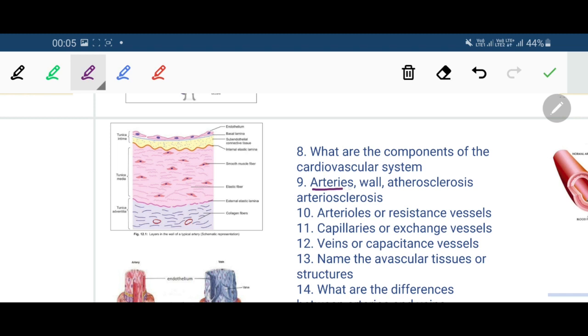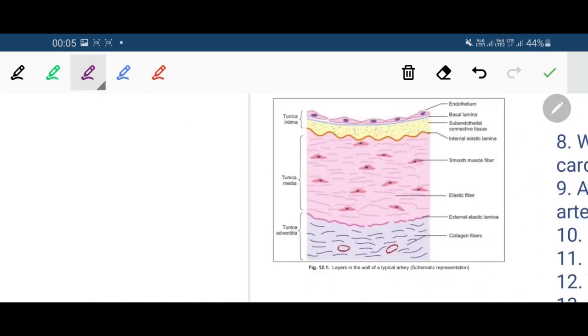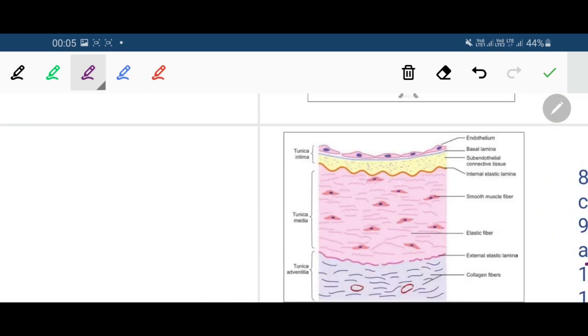So the wall of the arteries and its formation have been discussed. Now there are two terms, atherosclerosis and arteriosclerosis. They are often confused and they are very important clinical conditions as regards the arteries. So what is arteriosclerosis and what is atherosclerosis?